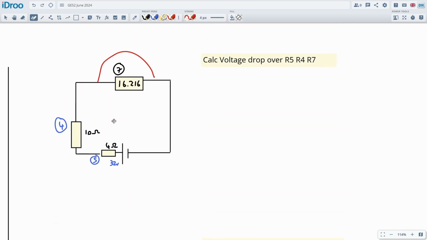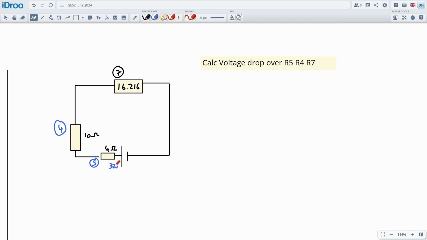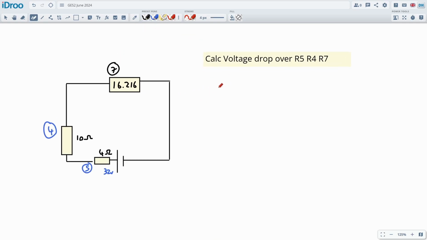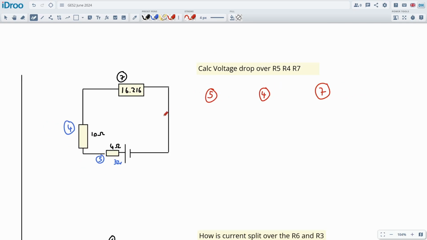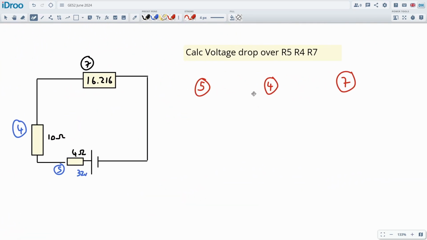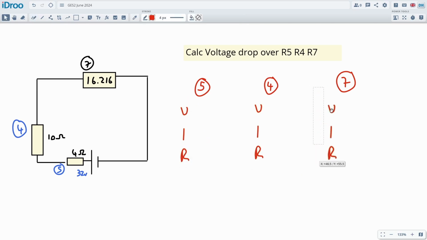But I'm going to do all of them because I wanted to add up to 32 volts, and it's a nice way to check if I've made any mistakes. It's a little bit extra, a bit of redundancy built into the calculation in order to make sure that the calculations are correct. The thing is, we're doing so much calculation over here that we want to make sure we're doing it right. There's no point doing all this and then we make a mistake and we can't tell. It would be nice to be able to tell. So we're going to do VIR for each of them.